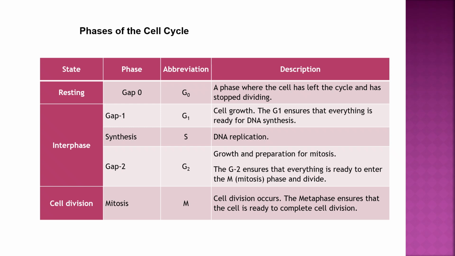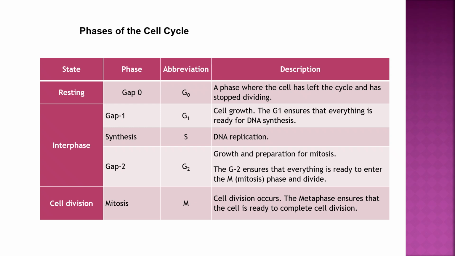Interphase: gap 1, synthesis and gap 2. Gap 1 is G1, cell growth, and G1 ensures that everything is ready for DNA synthesis. Synthesis is the phase of DNA replication. Gap 2, G2, is growth and preparation for mitosis. The G2 ensures that everything is ready to enter M, the mitosis phase, and divide.